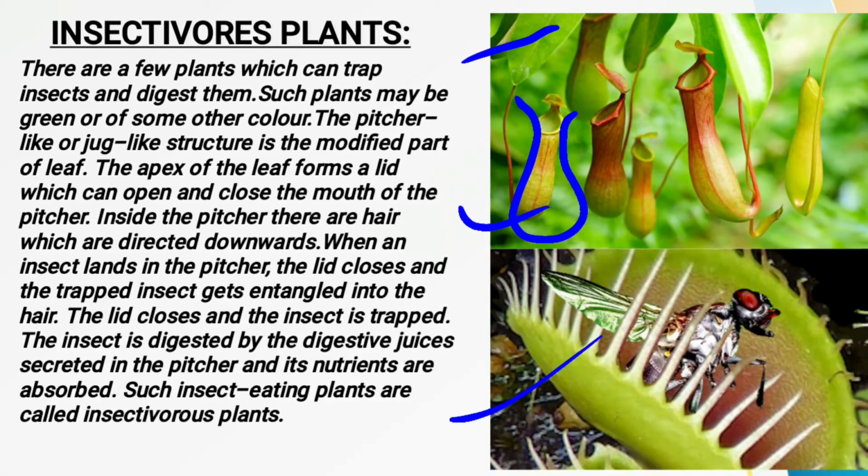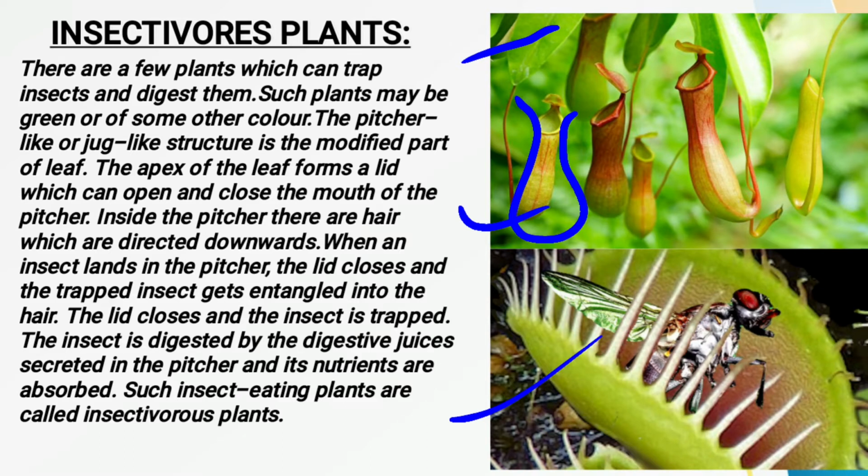So see children, what are the insectivorous plants? The insectivorous plants also come under the heterotrophic mode of nutrition. We can say it is a partially heterotrophic mode of nutrition, because you can see clearly that they are green in color. Since they are green, they are able to prepare their own food, but they also get nutrition from different kinds of insects and small animals, as you can see here. So insectivorous plants are those plants which get their nutrition from small animals and small insects.